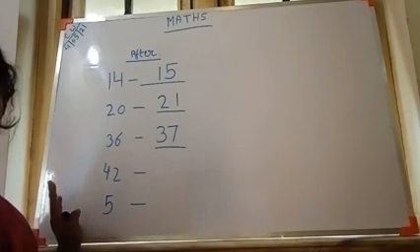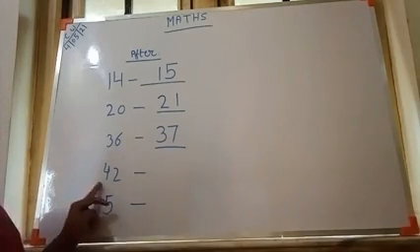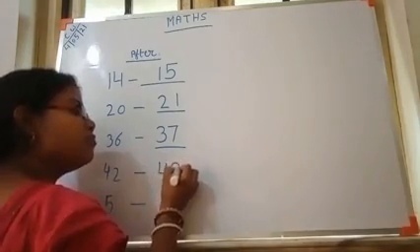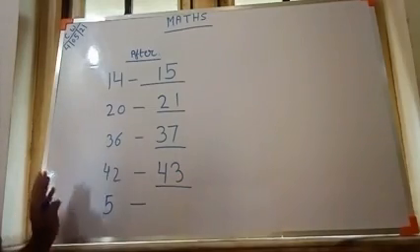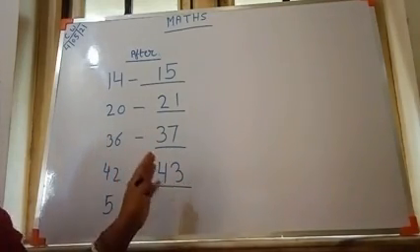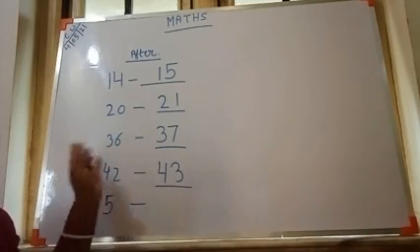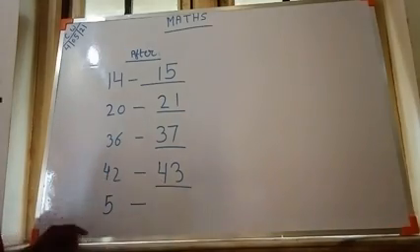Then the number is 42. What is the next number after 42? 43. Again, why is it 43? Because 43 comes just next to 42. That's why, as I am telling, the after number will be the next number. So 43 will be the next number of 42.